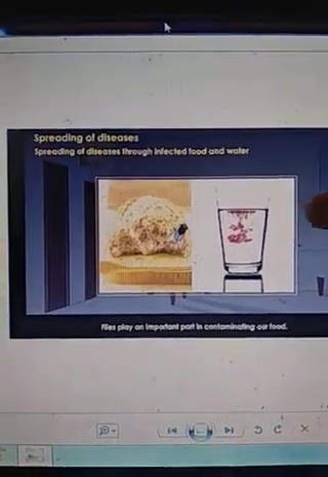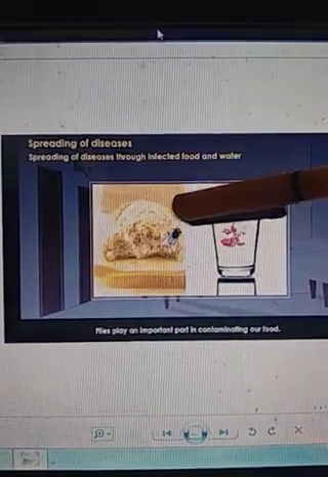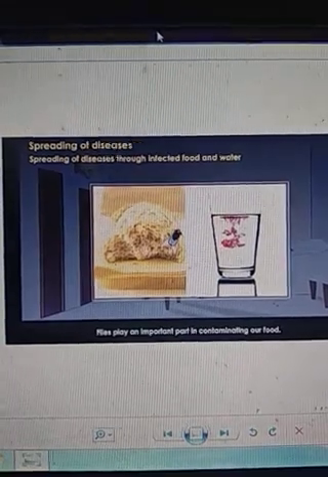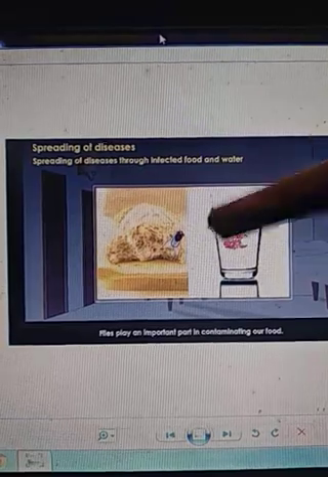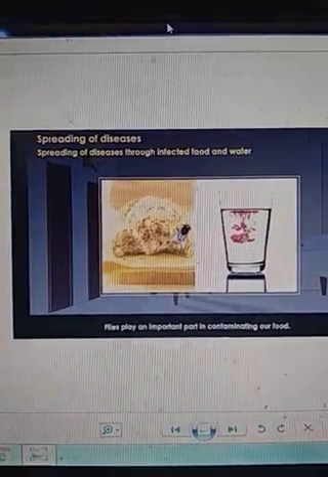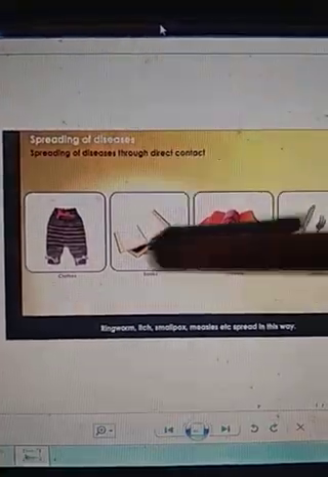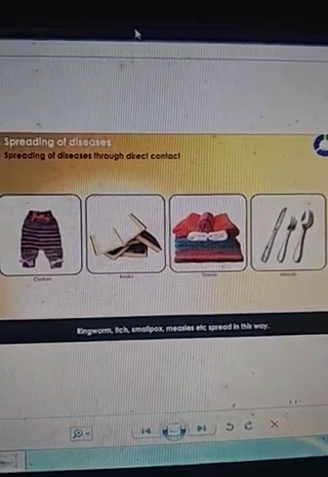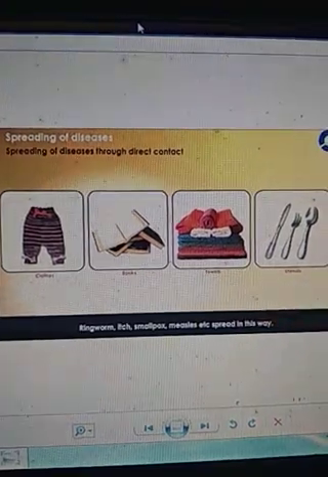See here an example: a picture in which a housefly is sitting on food. Lots of germs will be on the legs of that insect, and those germs will be transferred into our food, and when this food is consumed by a healthy person, that person will also suffer from disease. Here are the belongings of a person, used by an infected person, such as clothes, books, towels or utensils.